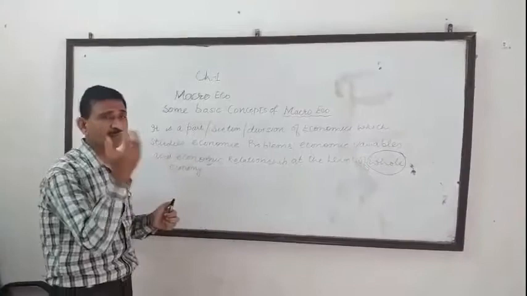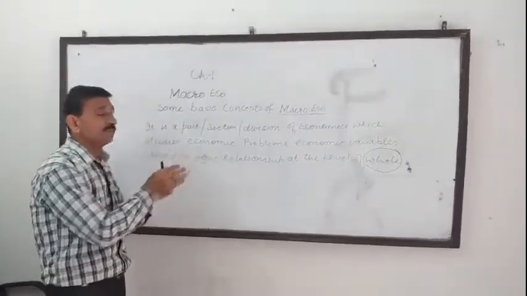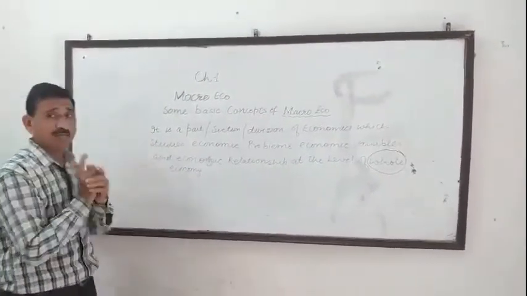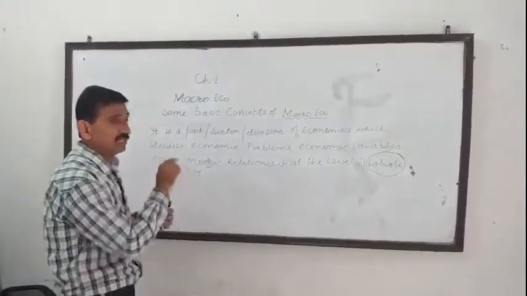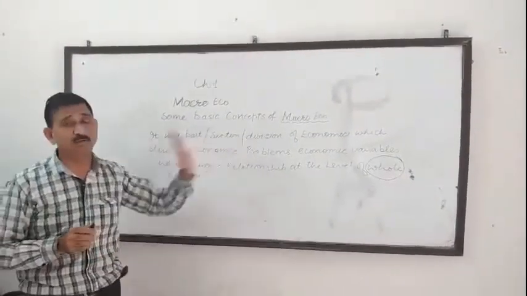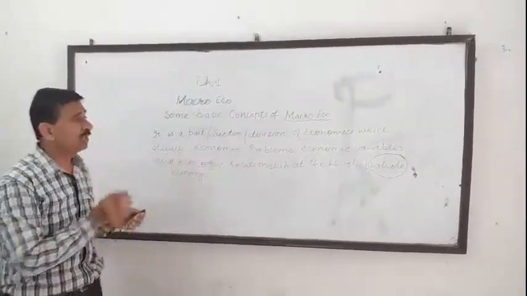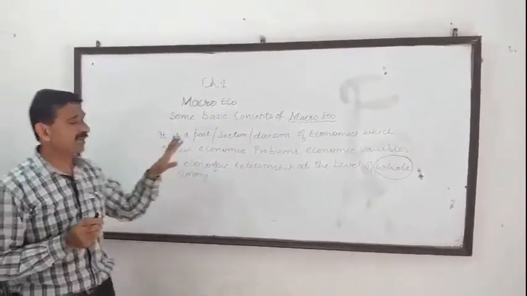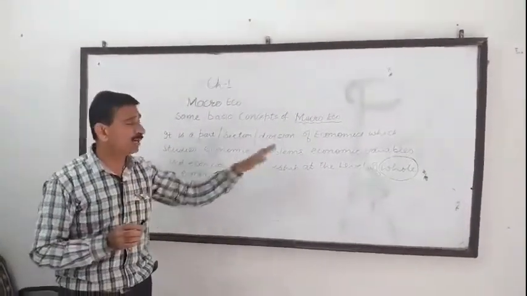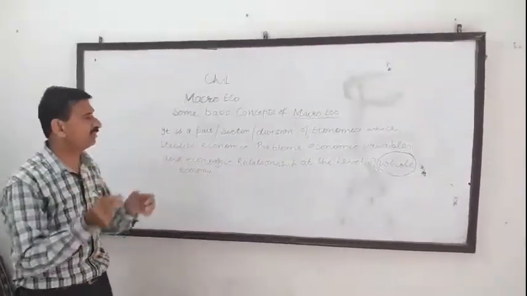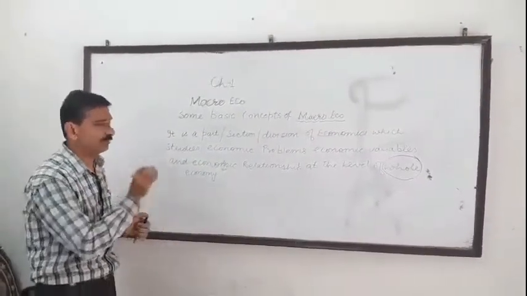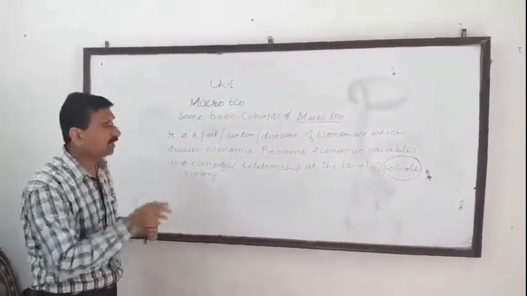Micro means small, microscopic. It means the things which we study at the level of whole economy come under macroeconomics, and the things which we study at individual level become part of microeconomics. But we are talking about macroeconomics. Our syllabus is concerned with macroeconomics. So suppose the question is of 1 mark, what is macroeconomics? Simply write: macroeconomics is a part of economics, a subsection of economics, a division of economics. It is a separate part of the subject which studies economic problems, economic variables, and their relationship at the level of